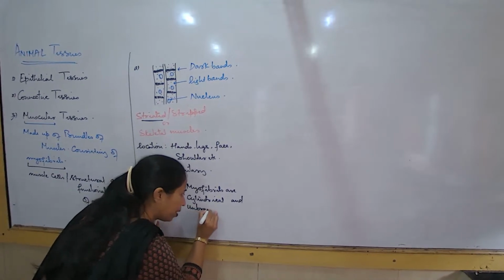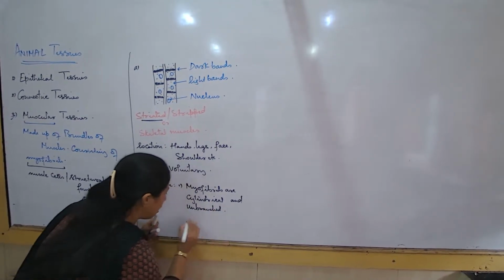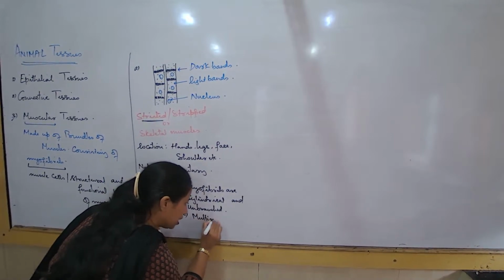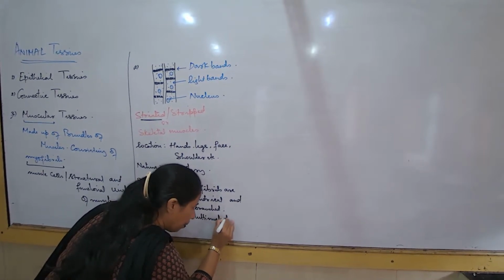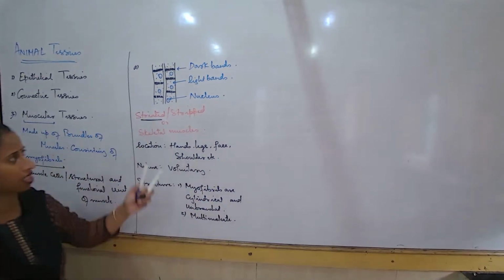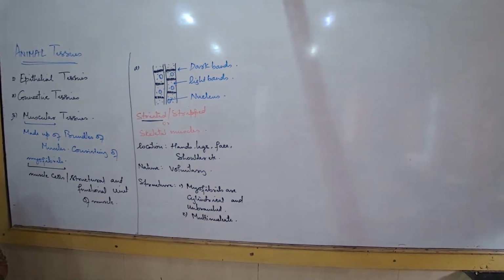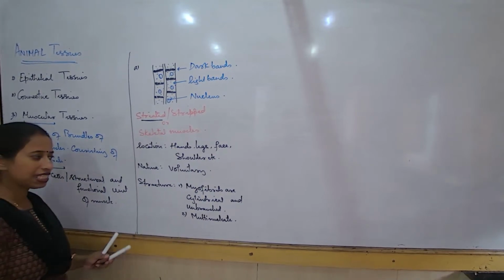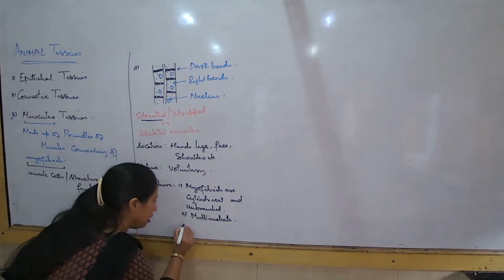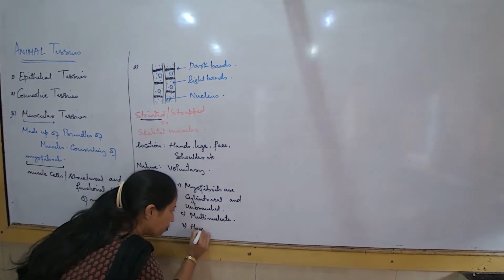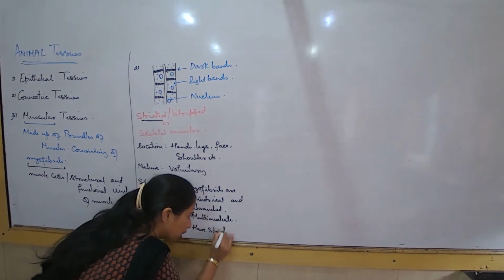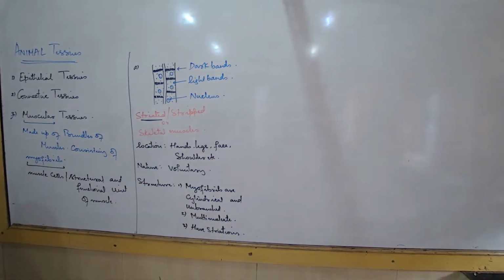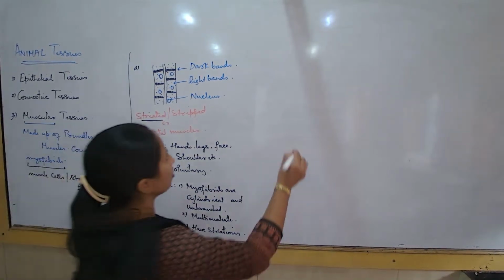unbranched. Now why I write unbranched, you will understand when I talk about the next. And they are multinucleate. When I say multinucleate, what do you understand? A particular cell is supposed to have one nucleus. Is this cell having only one nucleus? Many. They may be 5, 6, 8 also at one time. Multinucleated. And next is they have striations. Can you see the dark and the light bands alternately? Yes, they have striations. Let me talk about the second type.